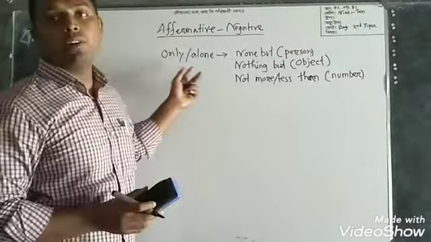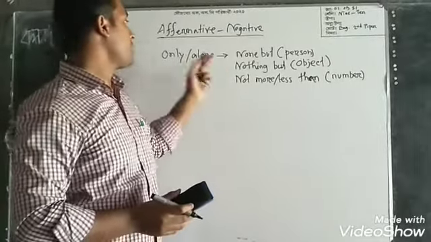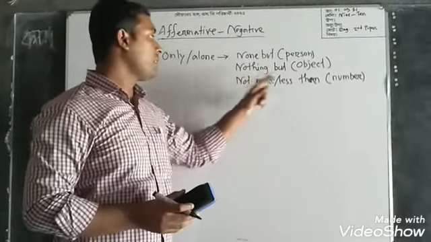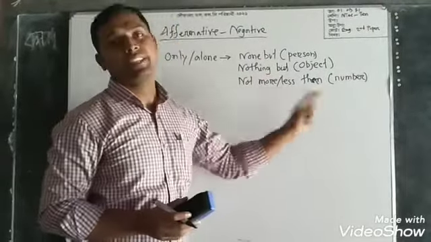If we find only or alone in a sentence, we must replace the word by none but, nothing but, and not more or less than.